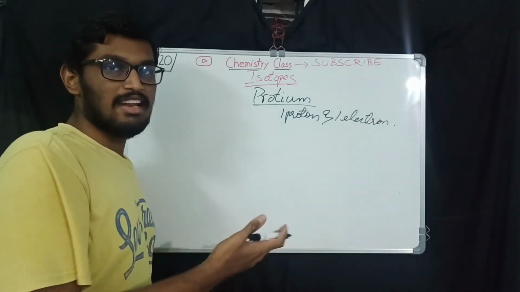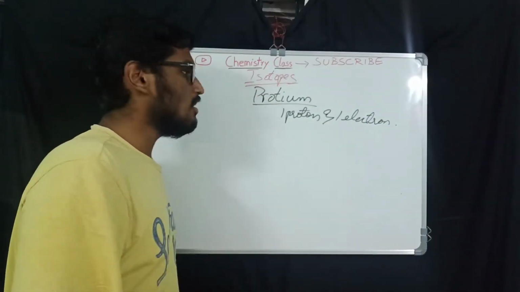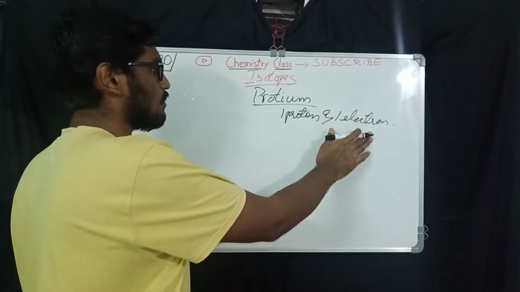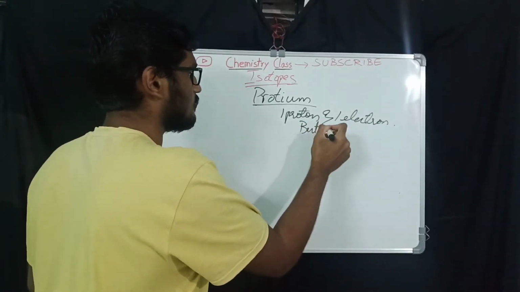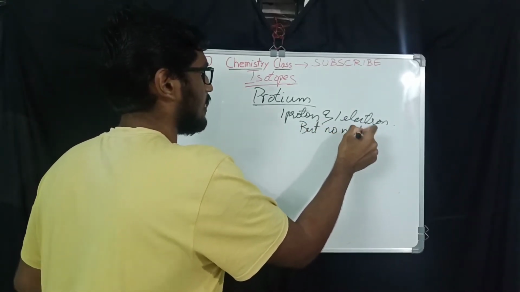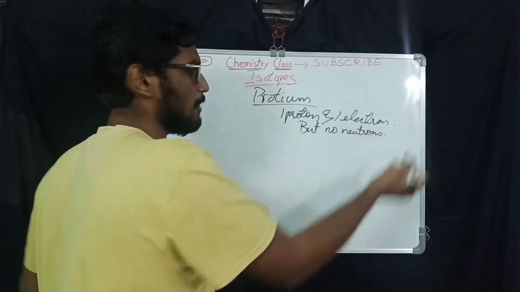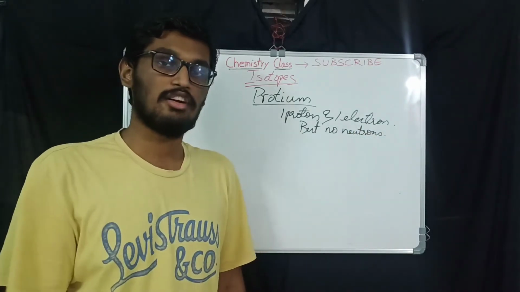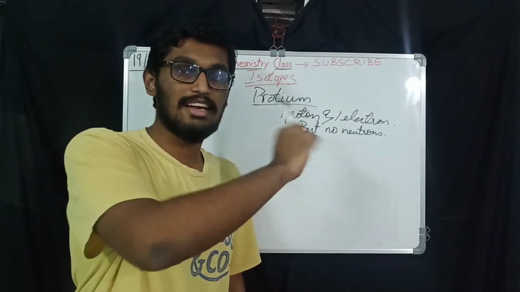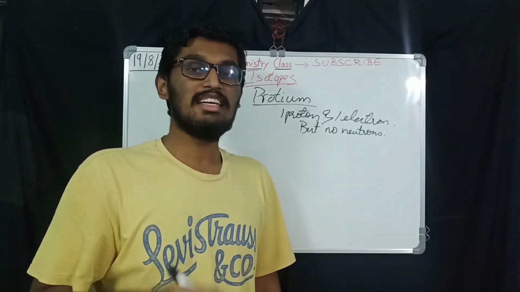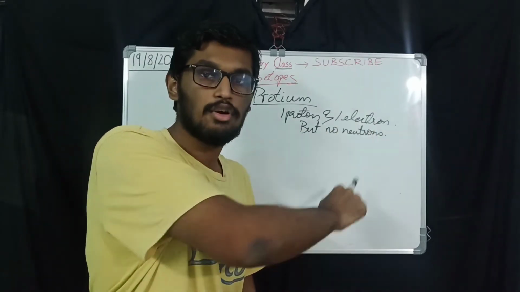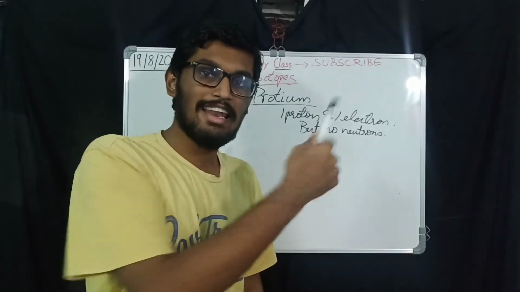That means it's just like the original hydrogen element, which has only one proton and one electron but no neutrons. As you all know, the first element of the periodic table is hydrogen and it does not have neutrons, and even this isotope does not have neutrons. It just has the positively charged proton and the negatively charged electron.